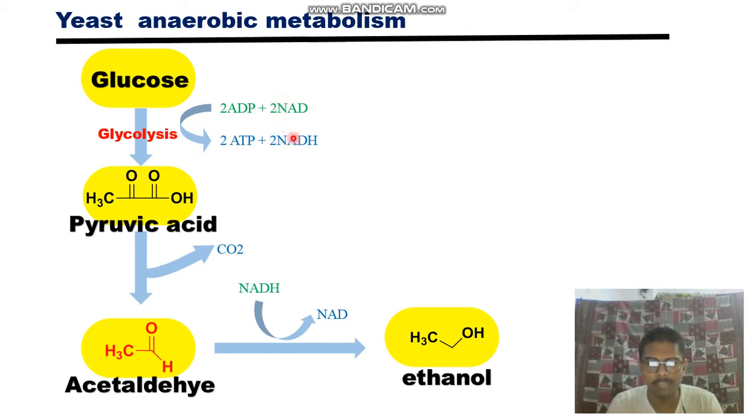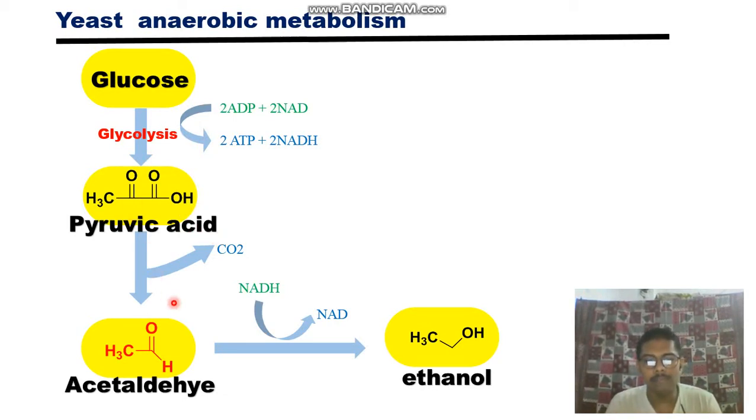I forgot to write NAD+. That is the reduction of NAD+ to NADH, and ADP is converted to ATP. You can see another video of my lecture on glycolysis and its mechanisms. So in glycolysis, pyruvic acid is formed and concomitantly 2 ATP molecules are produced.